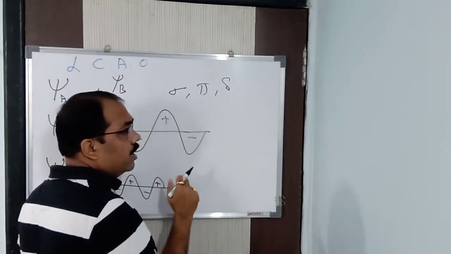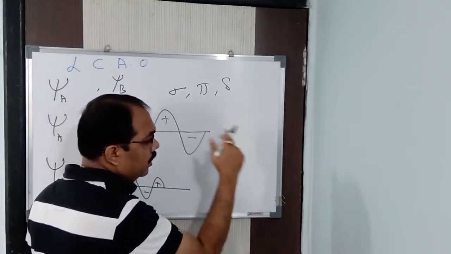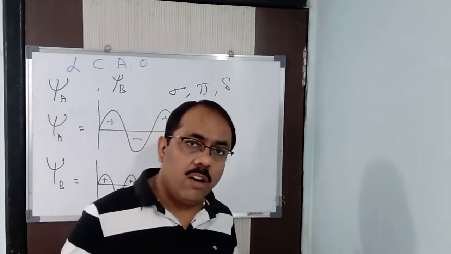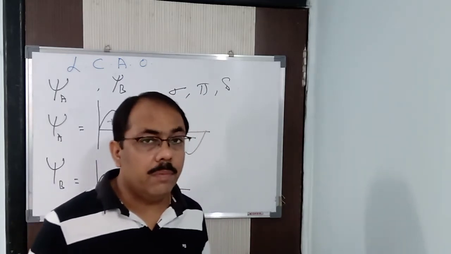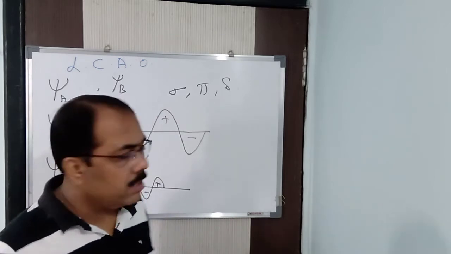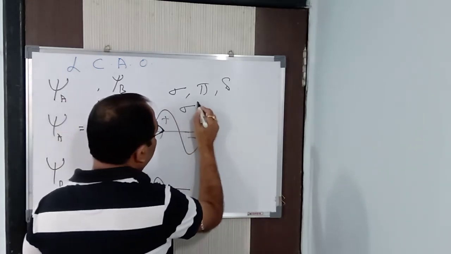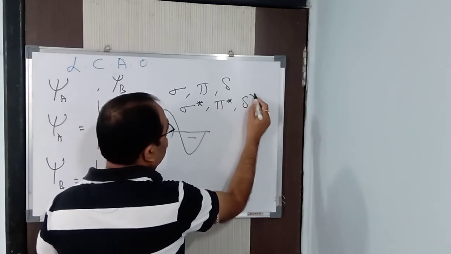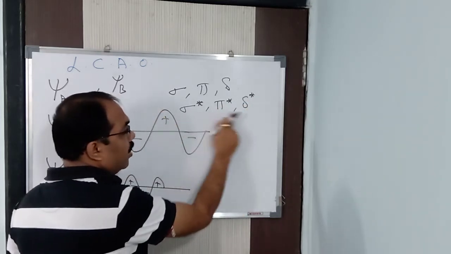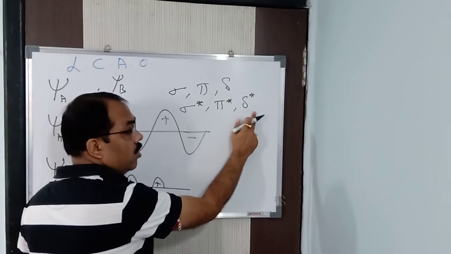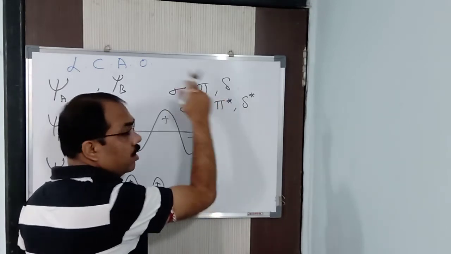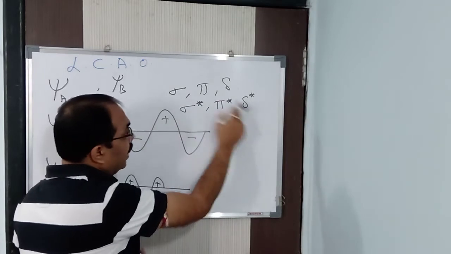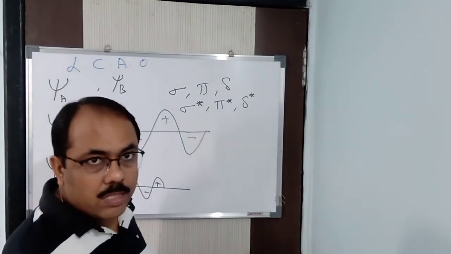We have seen the atomic orbitals already. So the bonding molecular orbital will be designated as sigma, pi, delta, and the anti-bonding will be sigma star, pi star, delta star. This is the designation for bonding molecular orbital, and this is for anti-bonding molecular orbital. Got it? Clear?